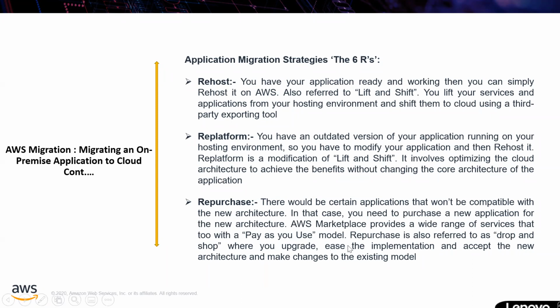That means, for example, if you are going to run your application in Java, Java is open source. You need not pay for the entire license. You are going to pay only for whatever you use. So that is called the repurchase thing. Repurchase is also referred to as drop and shop. That means you upgrade, it is an easy implementation, and you accept a new architecture and make changes to the existing model. It will change your architecture when you are changing the platform itself. That's what we mean.